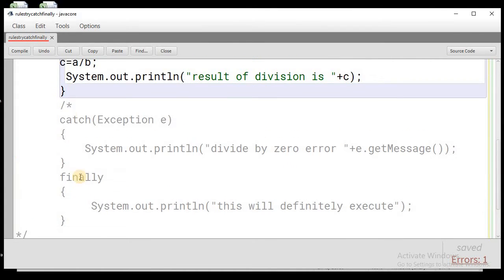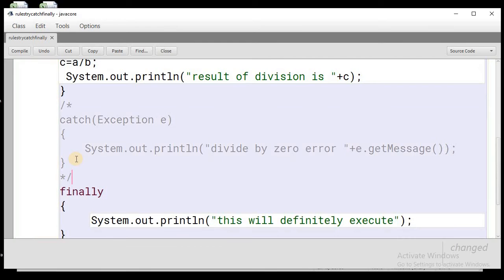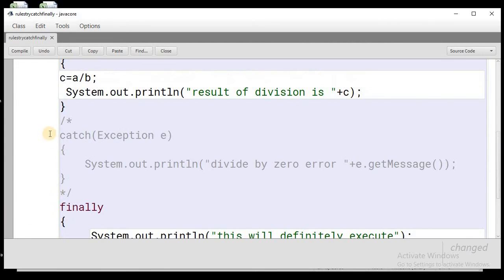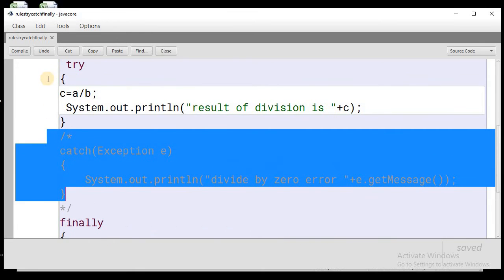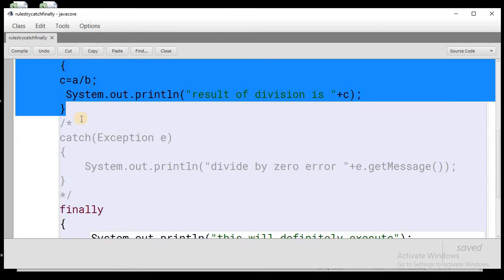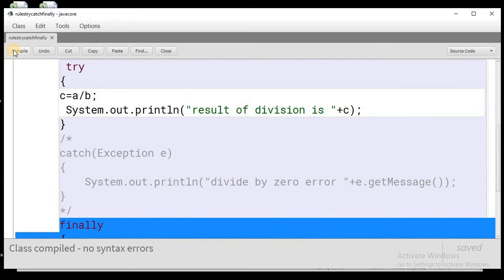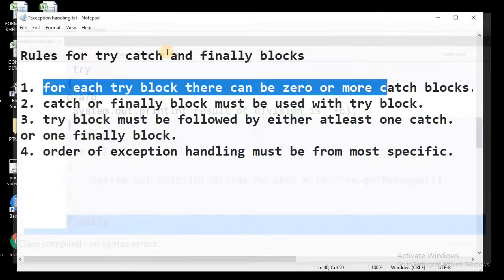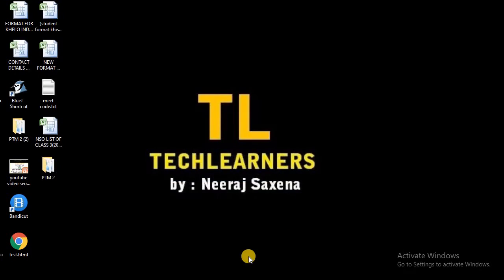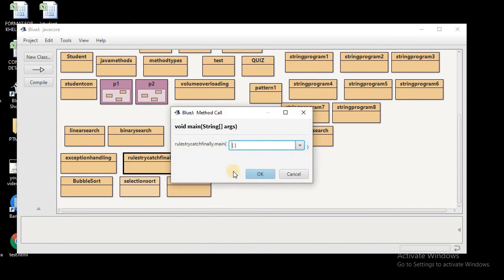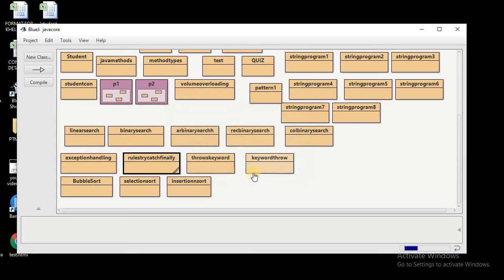So in that sense the try block must be succeeded with either at least one catch block or one finally block. If we do not want to use the catch block, then we have to use the finally block. Now as you can see, I have not used any catch block. I have just used try and then the finally block. So is this fine? Yes, this is fine. It will execute, and we'll get the always-executed finally block as the result.